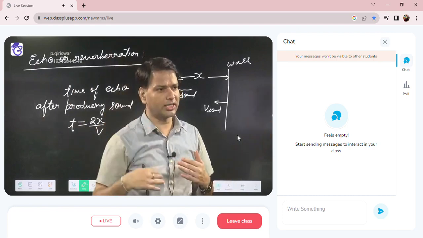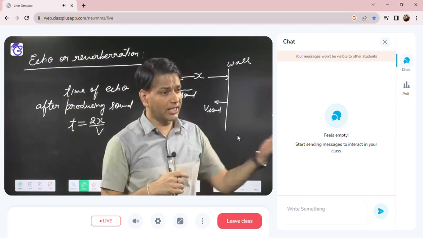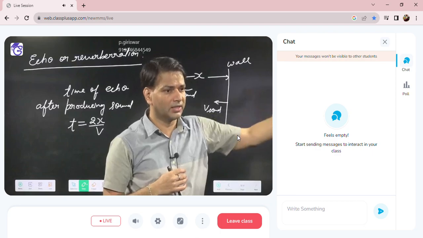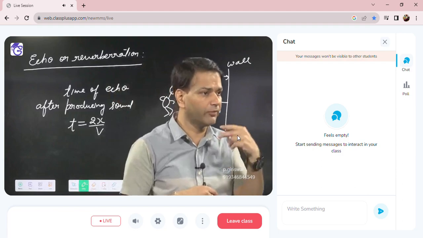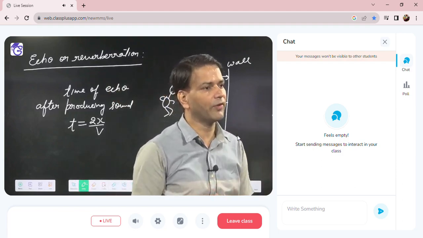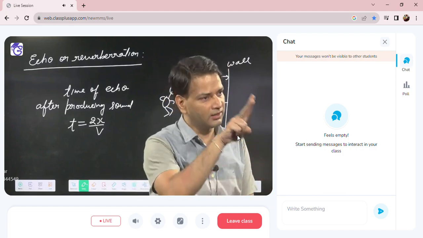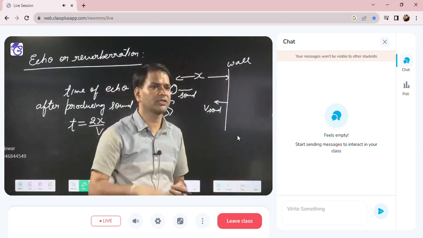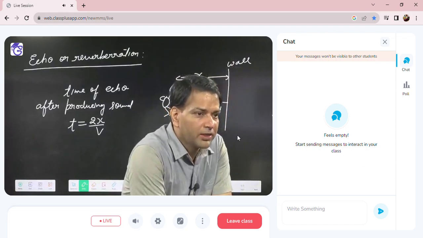Now you double all the dimensions. The wall shifted here, the roof shifted there, so all the dimensions get doubled. Now the sound will travel 2x to go to the wall, and 2x to come back. So the total distance becomes 4x, then the time of echo becomes 4x by v. Now it means the reverberation time got doubled. So when we double all the dimensions of the room, the reverberation time will get doubled. Everybody got it or not? Say fast.